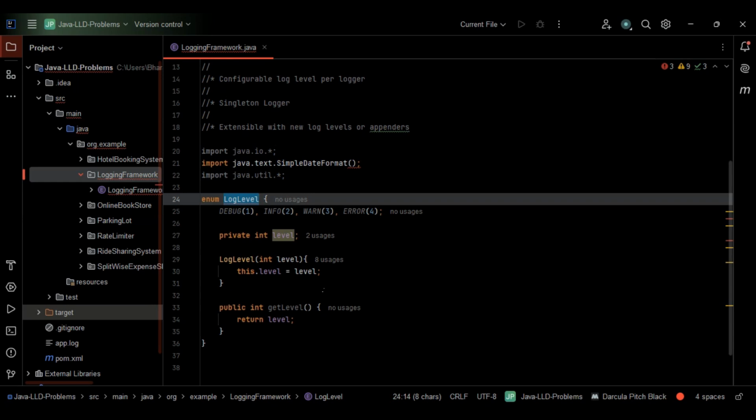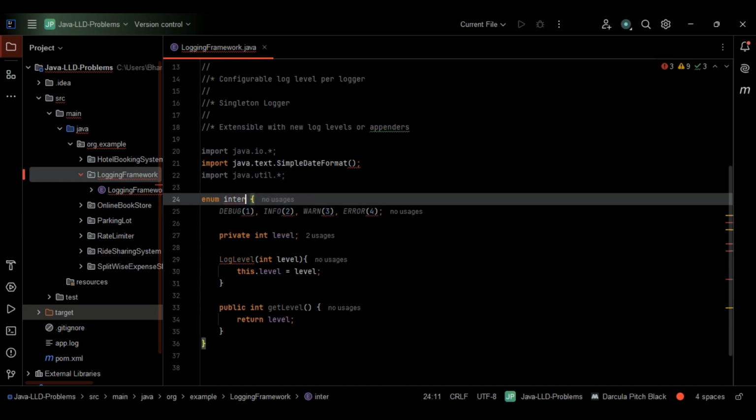Let's go with the appender interface, right? Let's make use of the appender interface. What does the appender interface basically do? We have already discussed this one. When we make use of the appender interface, it makes all the destinations implement this one, right? Appender interface, it makes all the destinations implement this part, right?